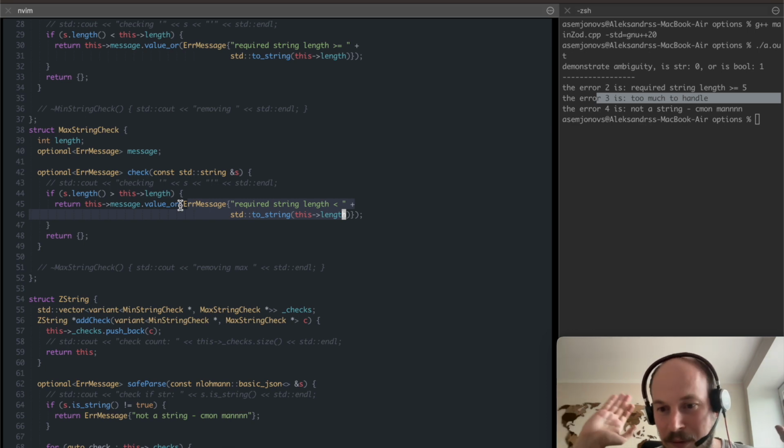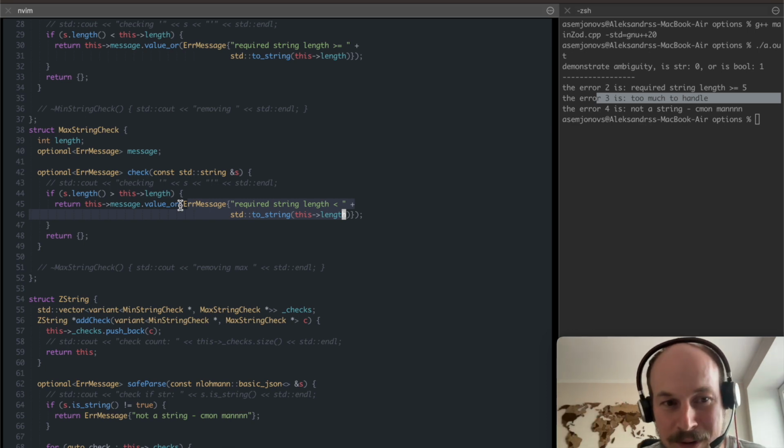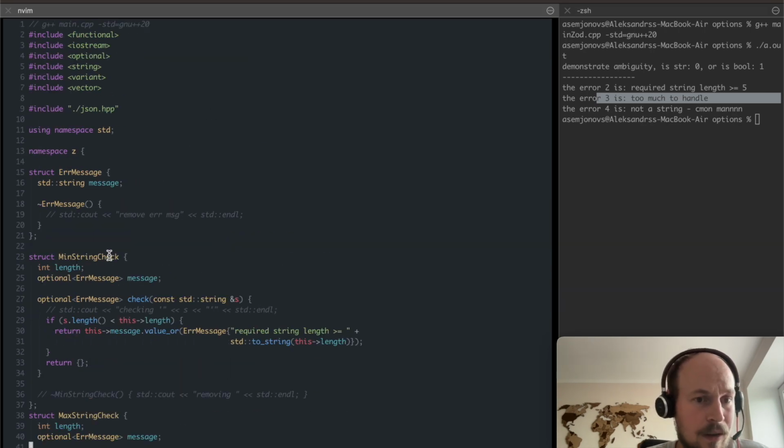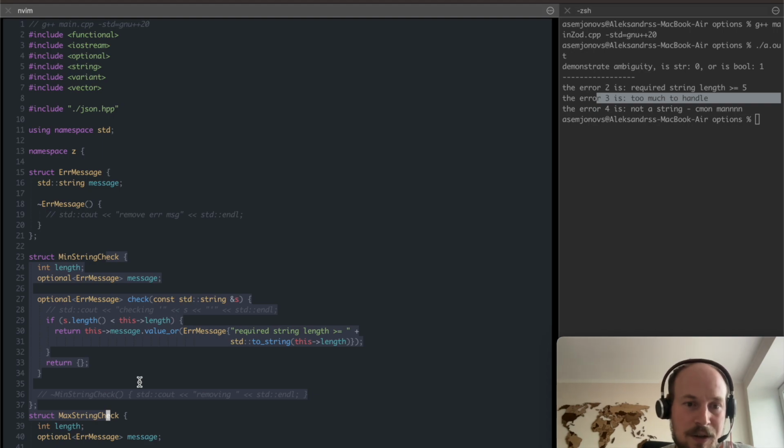It's copied to the parent function. I don't care. This is just the way I did it. And that's pretty much it. Optional, varying types allow me to do this. And yeah, these checks are so much simpler.